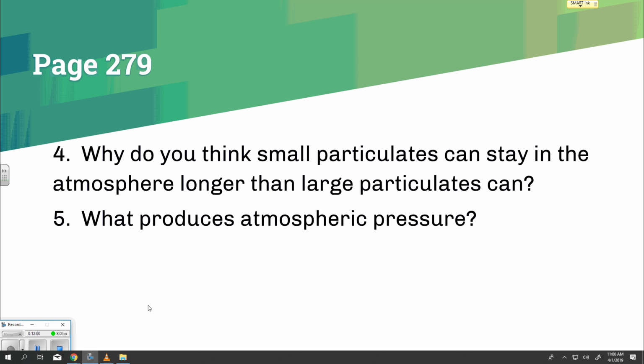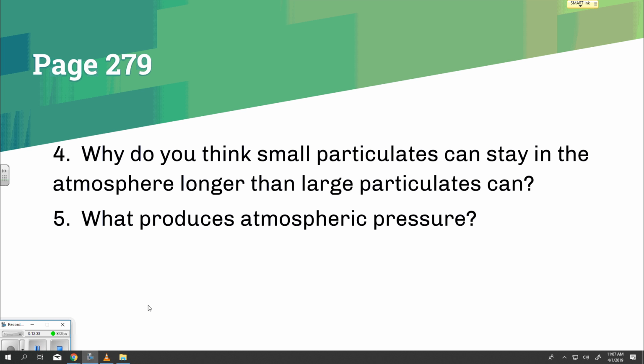Question 5. What produces atmospheric pressure? The weight of air pressing on Earth's surface. Again, the weight of air pressing on Earth's surface. Earth's gravity keeps 99% of the air in the atmosphere within 32 kilometers of the surface. That's about 19 miles.